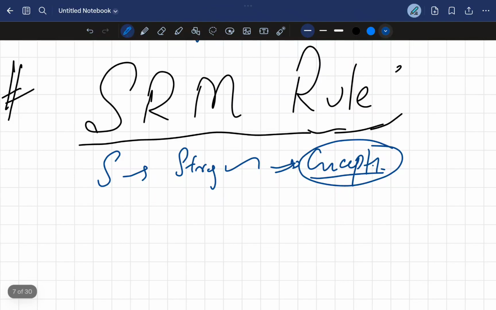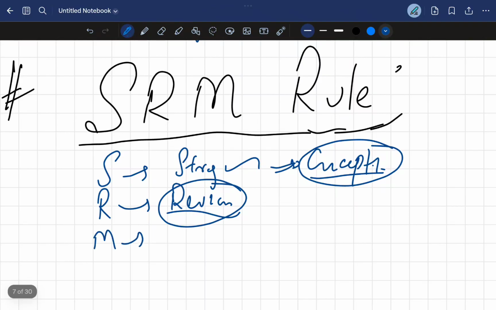Now the second is this R. R is revision. First, you have to study and make your concepts stronger. Then you have to keep revising the things. It's very important. Then this M: you have to develop MCQ solving techniques. You have to develop them on your own.